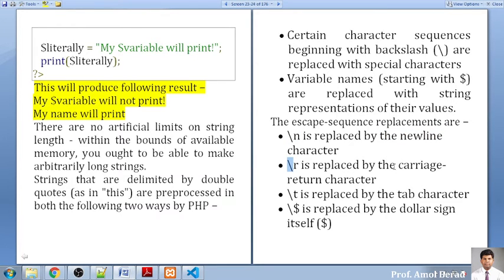Slash r will be replaced by a carriage return. Slash t is for the tab. If you want to display a dollar sign, you have to display it like this. This is the most important thing that you have to understand.